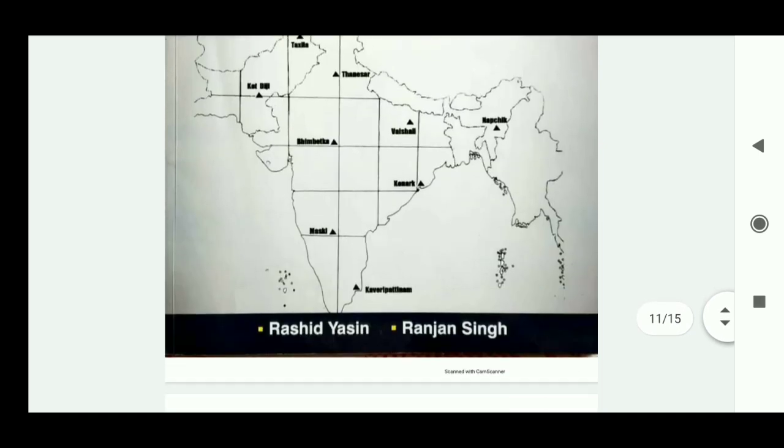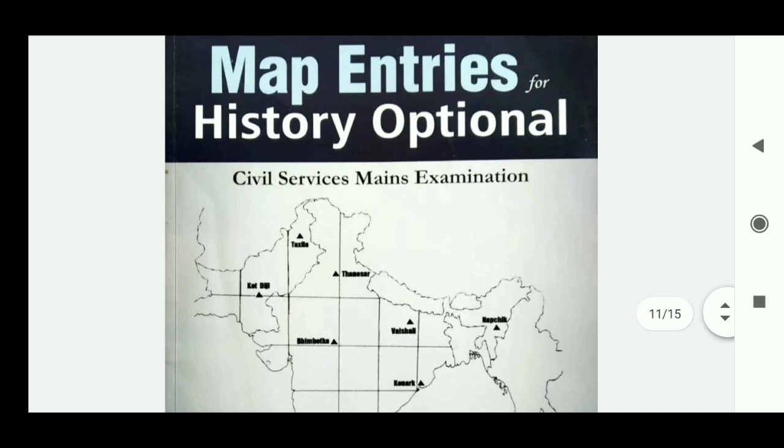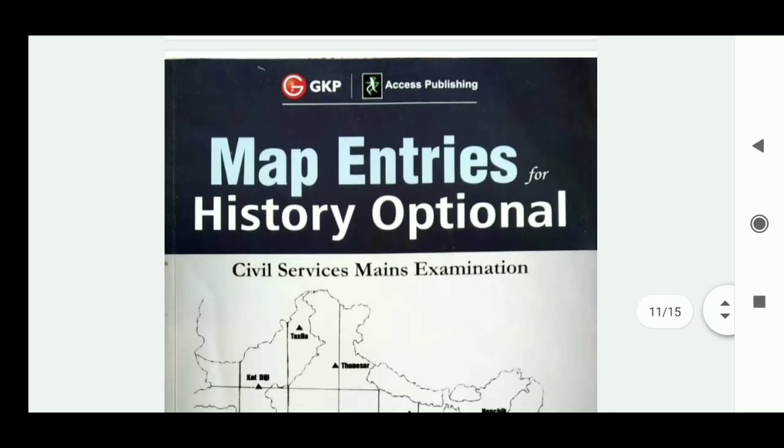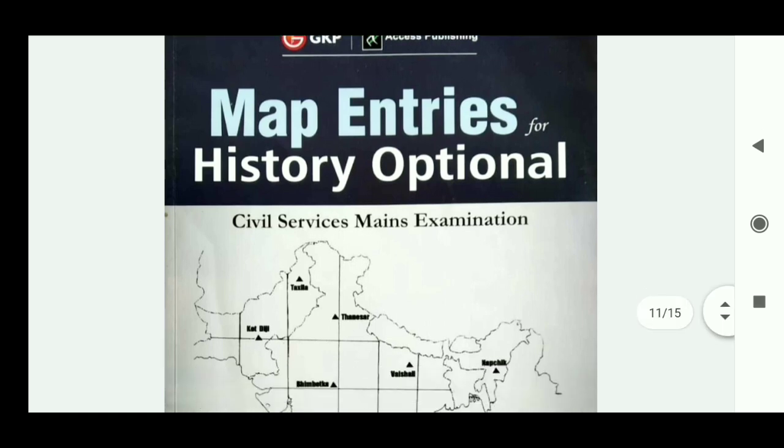For the map questions, this book will help you: Map Entries for History Optional Civil Service Mains Examination by Rashid Yasin and Ranjan Singh. You will get many map books here, but she referred to this book, and she personally follows this one too, and you can follow it. These are the map books for ancient and medieval history.